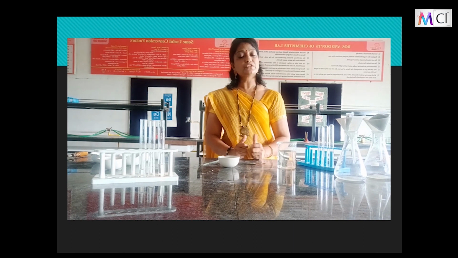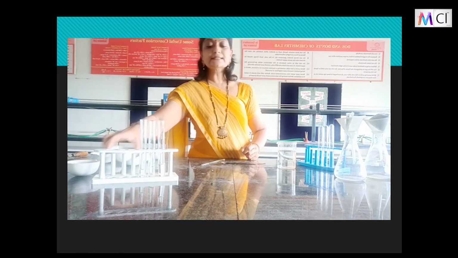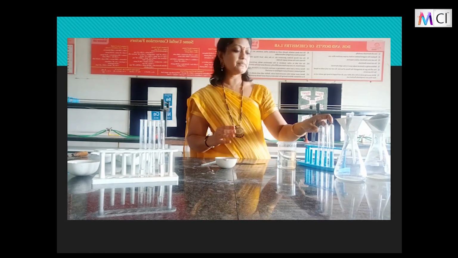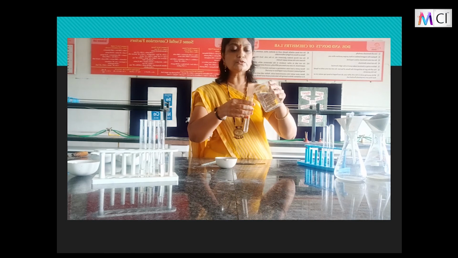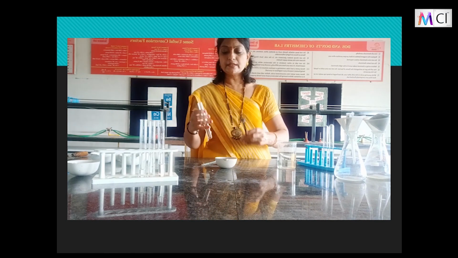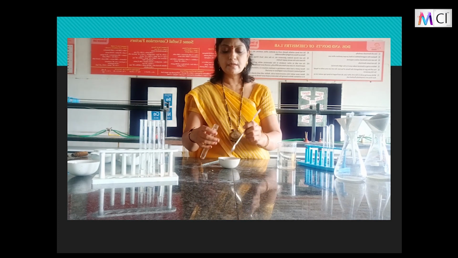Let us move to the next sample. Next sample is the garden soil, children. So, let's make the solution for the garden soil also. So, I've taken water in the test tube, and here this is the soil which I am adding.